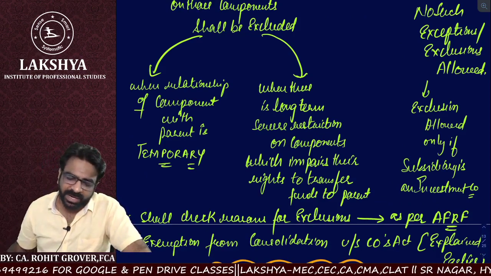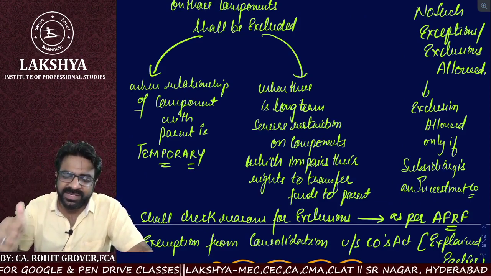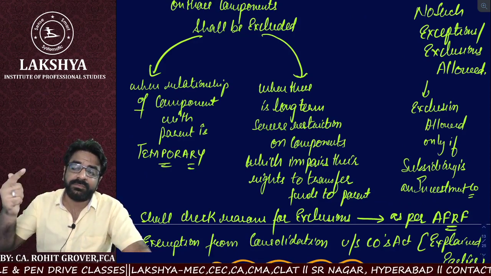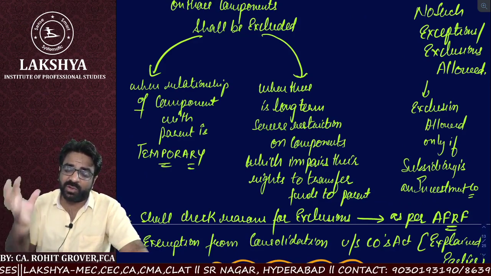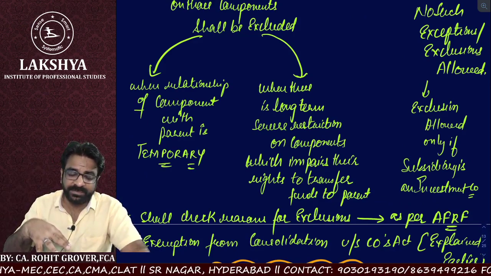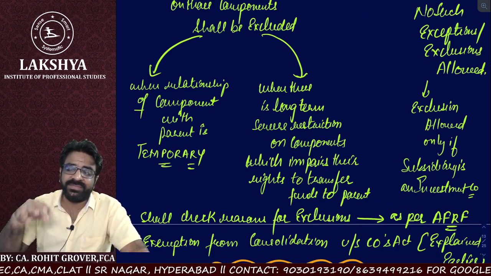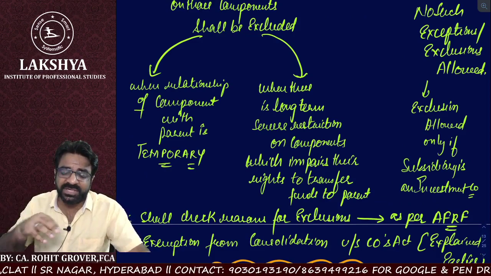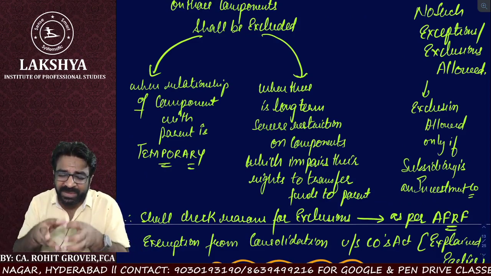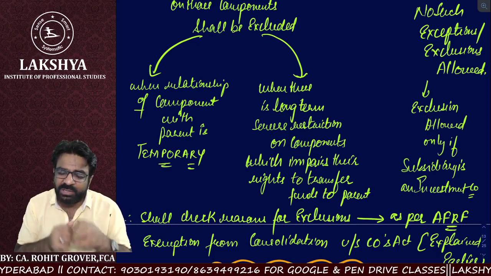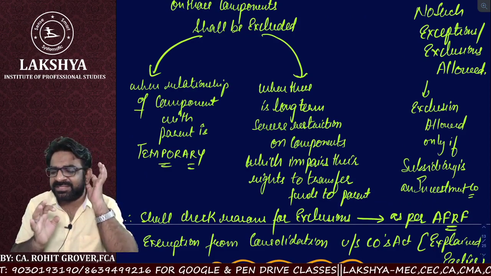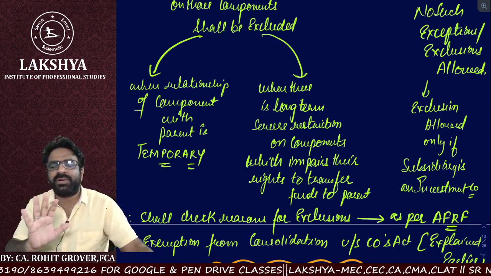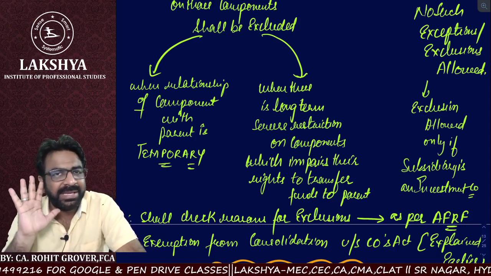So again, when there are severe long-term restrictions on the components which take away their right to transfer the funds back to the parents, in such conditions, those components are also not required to be included.